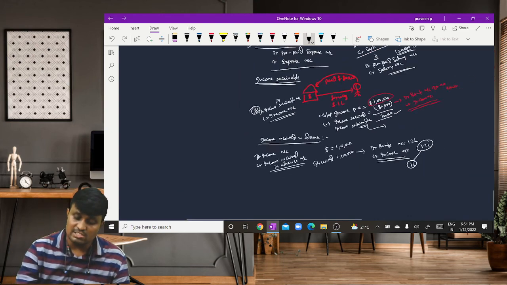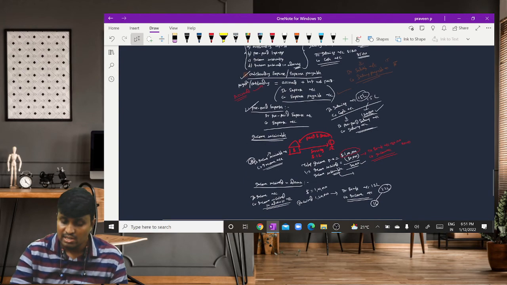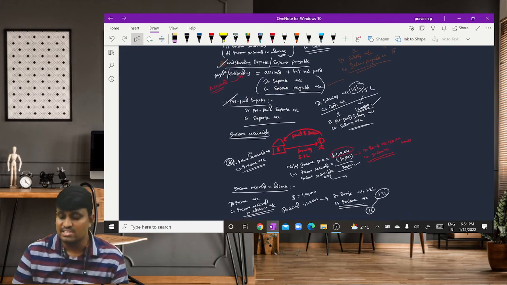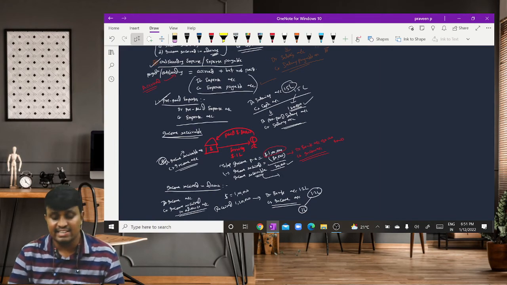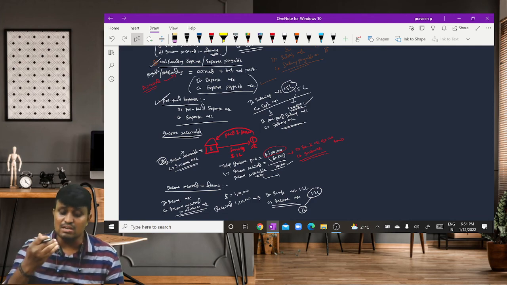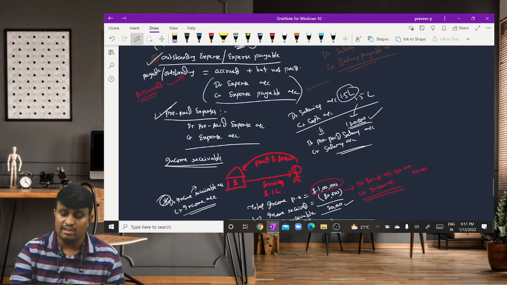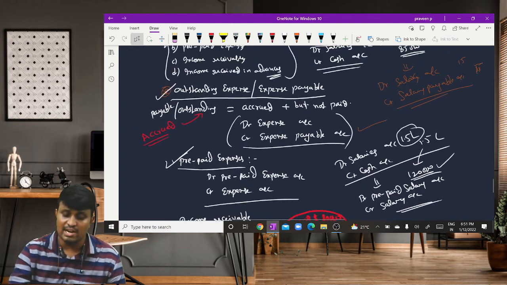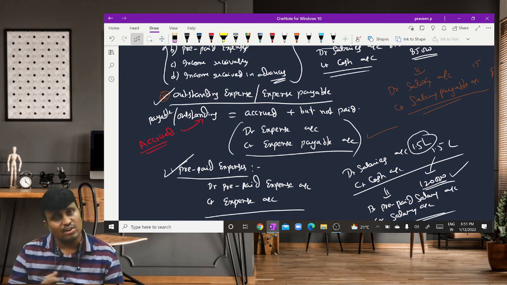Okay, so these are the 4 adjusting entries to be recorded relating to the expenses and incomes. What are they? Outstanding expense or expense payable, prepaid expense, income receivable, and income received in advance. For outstanding expense, expense account is debited, expense payable account is credited.